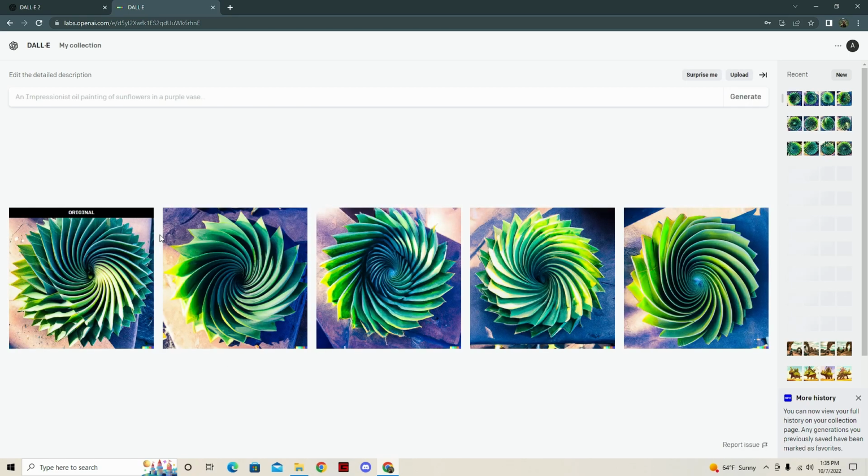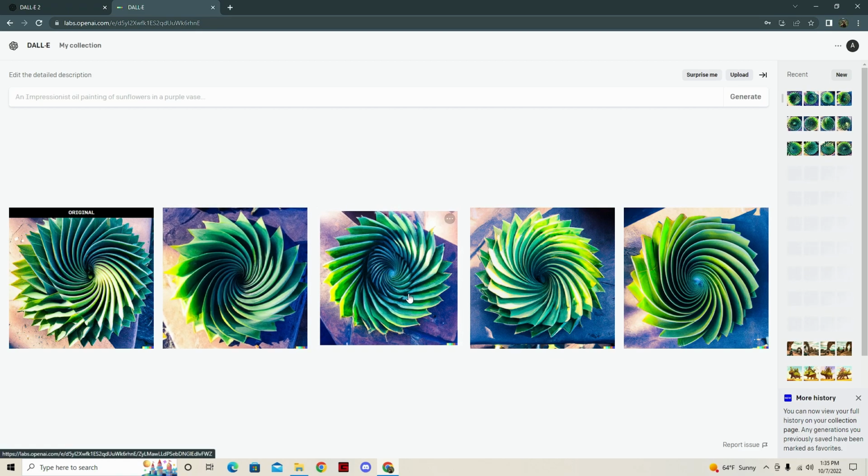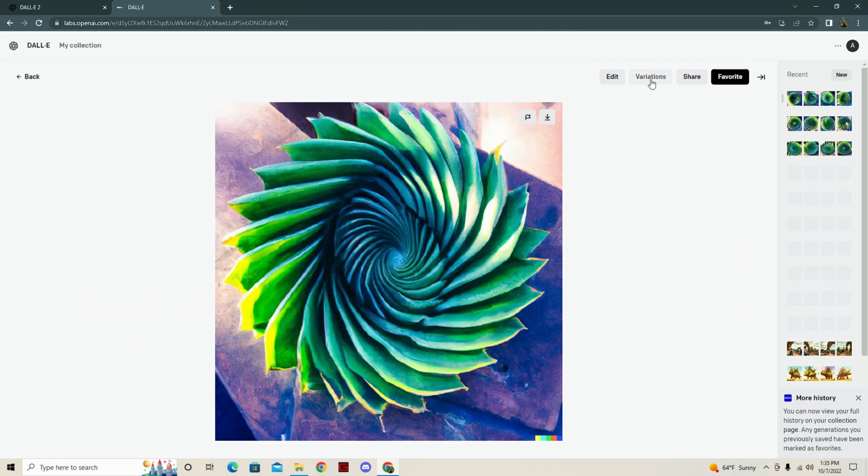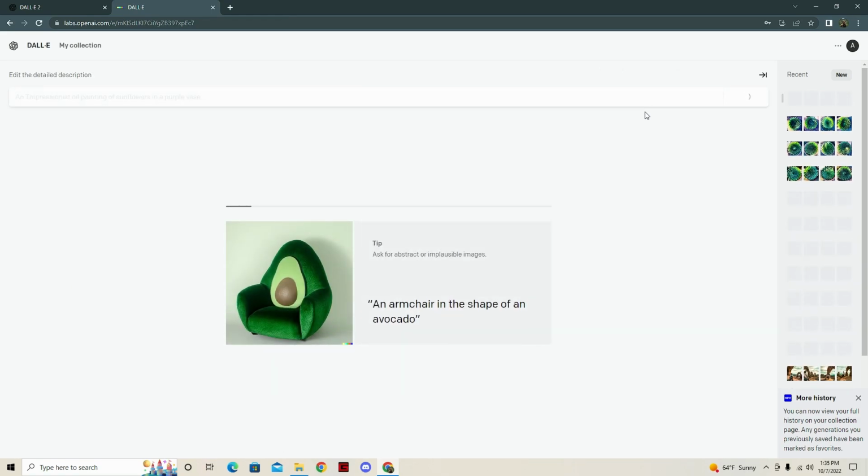Let's see. What do we come up with? Oh, it's just more of the same. Oh, the AI's being kind of boring today. We'll just keep hitting variations until we guide it into something that's a little more interesting.